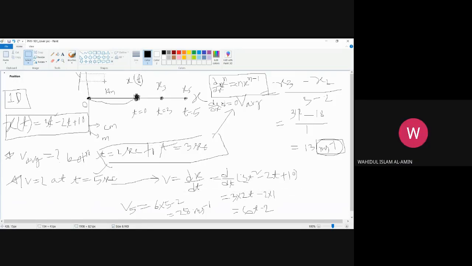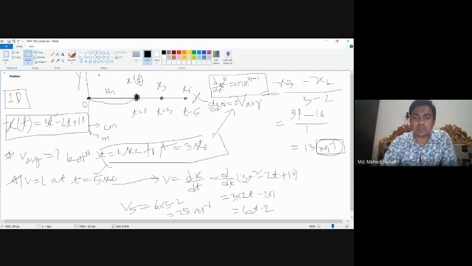Sir, one question. Let's say that the equation for displacement is 2x plus 3. So now if we differentiate it, we don't have any x in the equation. In that case, what should we do? If the answer is constant, then the value is constant throughout the motion. So in that case, the average and the instantaneous values will be the same.